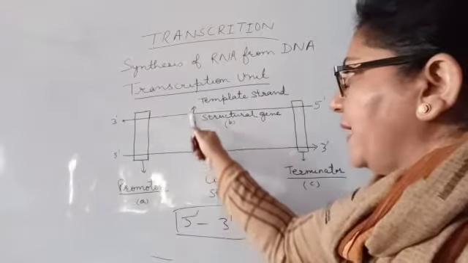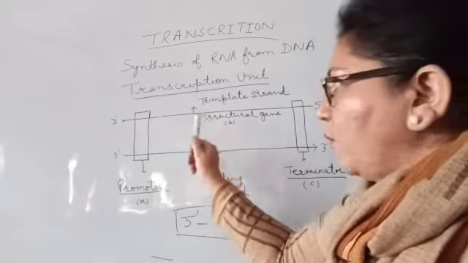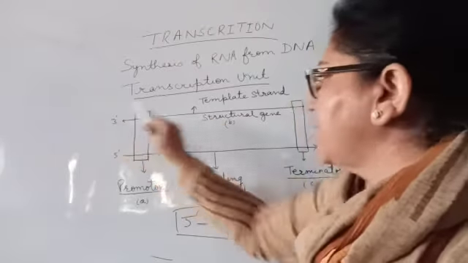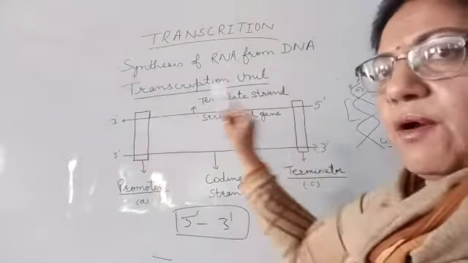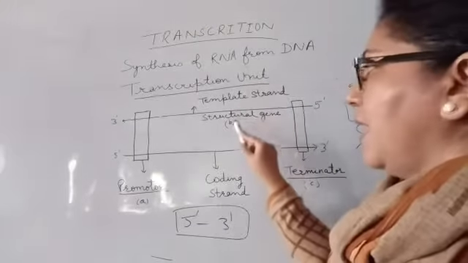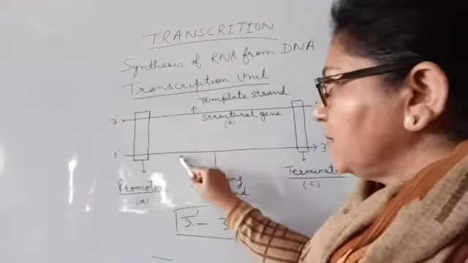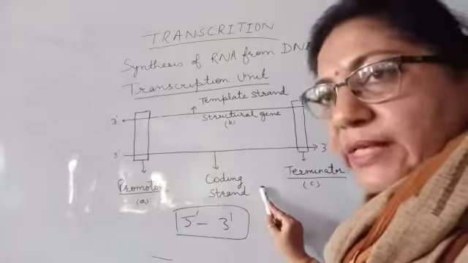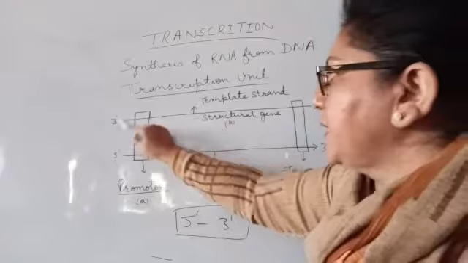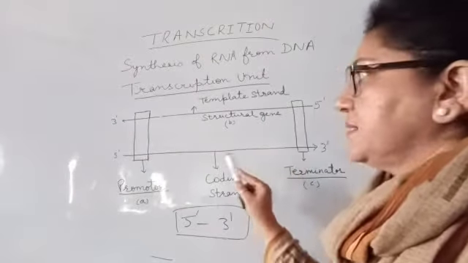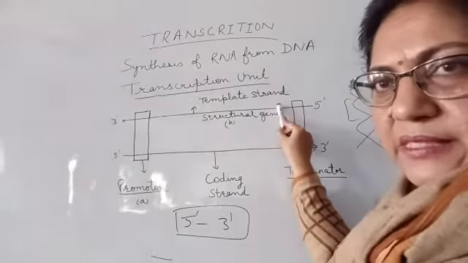So when the unwinding takes place, the strand with 3' to 5' is known as the template, because against that strand you will form the RNA. Opposite to that, 5' to 3' is known as the coding strand, and 3' to 5', against which the RNA will synthesize, is known as the template strand.